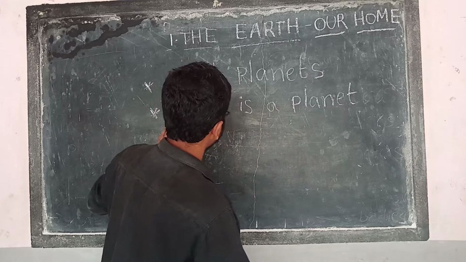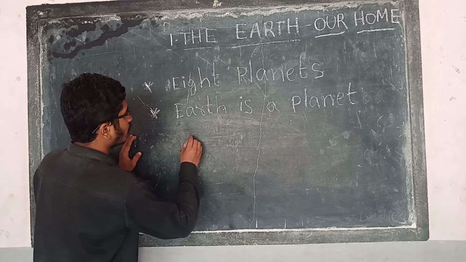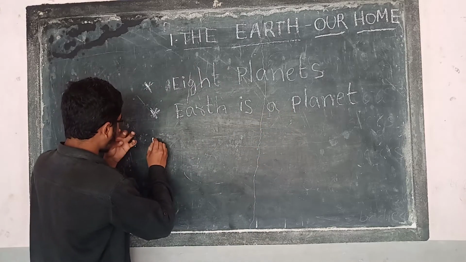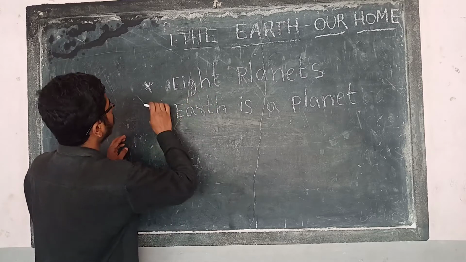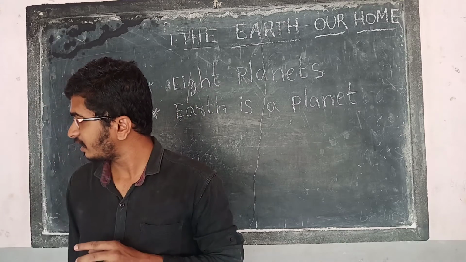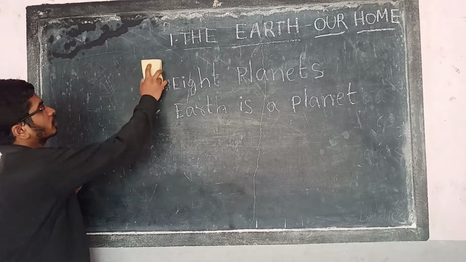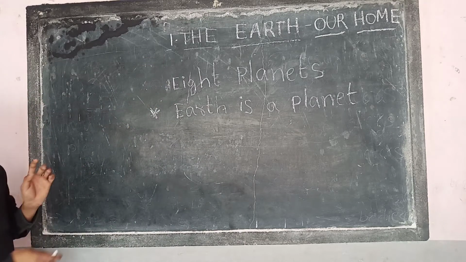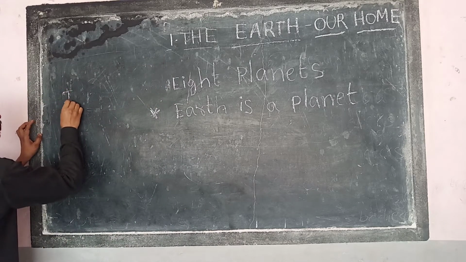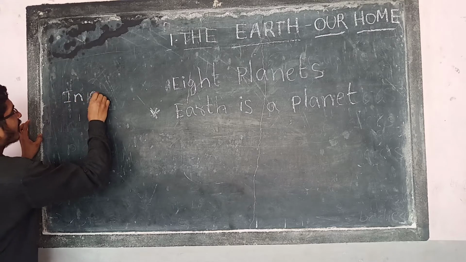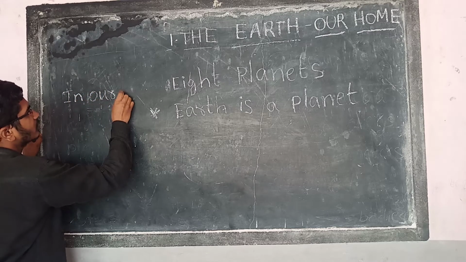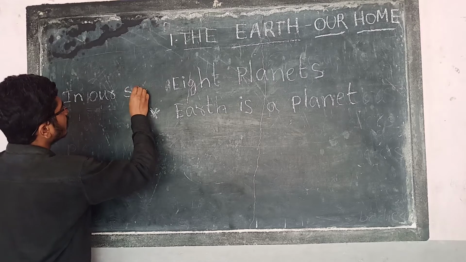So in our solar system, you can write solar system before the 8 planets. So what is solar system? That we also will learn.